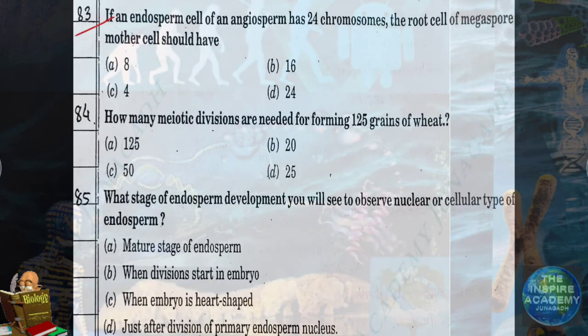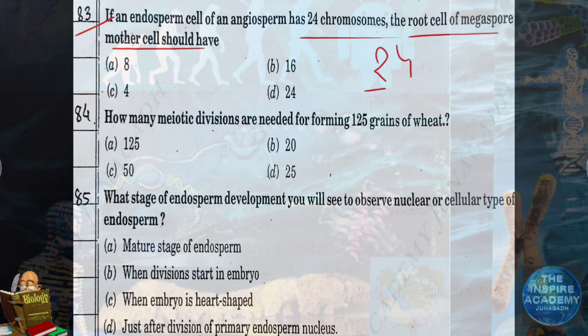Question number 83. If an endosperm cell of an angiosperm has 24 chromosomes, the root cell of megaspore mother cell should have how many chromosomes? Calculate. Endosperm is triploid, right? Triploid means it is having 24 chromosomes.